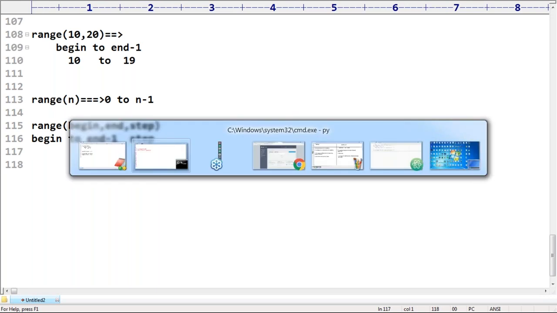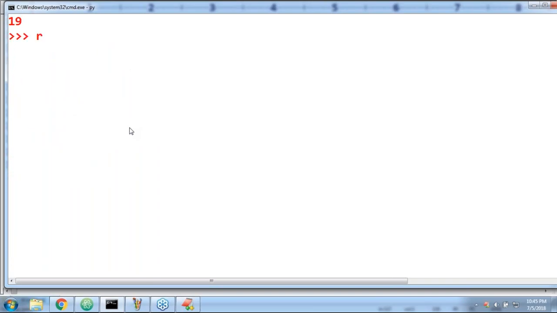So what it means is, r is equal to range of 10 comma 20 comma 2. Which values is it going to represent? 10 to 19, but every time incremented by 2.